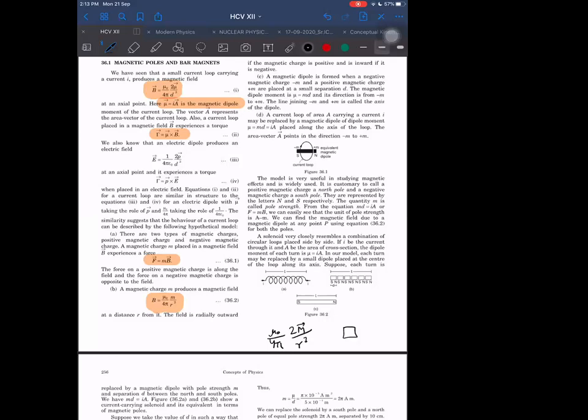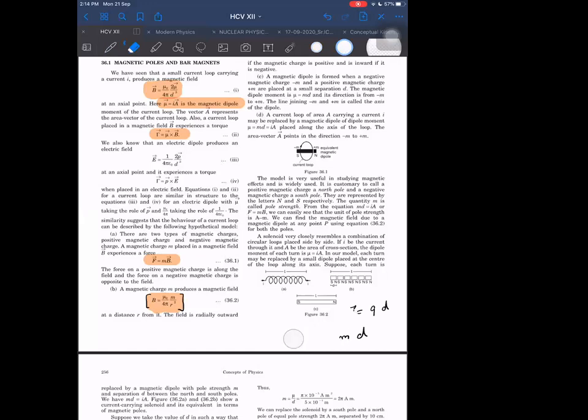You remember, if it is lying along the axis, this is the field; if it is lying in the equatorial plane, then it is minus mu naught upon 4 pi into m upon r cube. We know already these things. So he's saying that the way electric dipole moment is replaced by charge into distance between the charges, let us replace it by assumed magnetic charge m multiplied by distance between the magnetic charges, north pole and south pole. We will assume those acting like magnetic dipoles. If we do that, then due to each single pole, the field is mu naught upon 4 pi into m upon r square. So it is just by analogy.